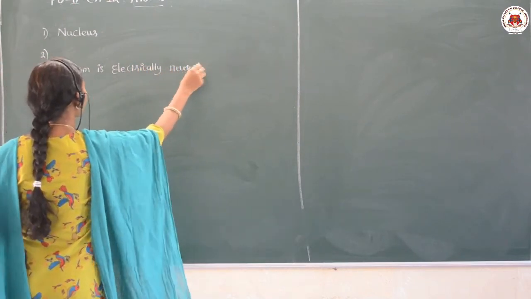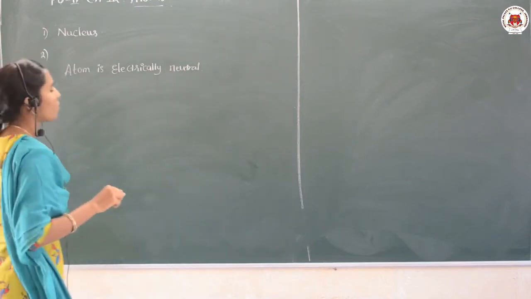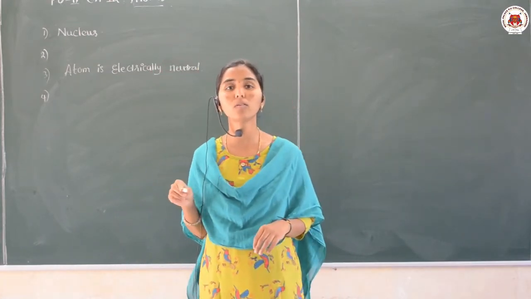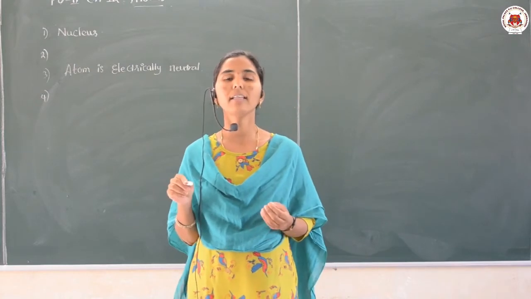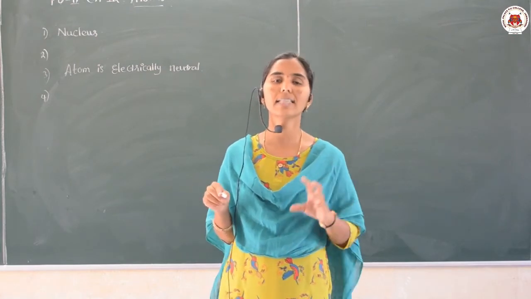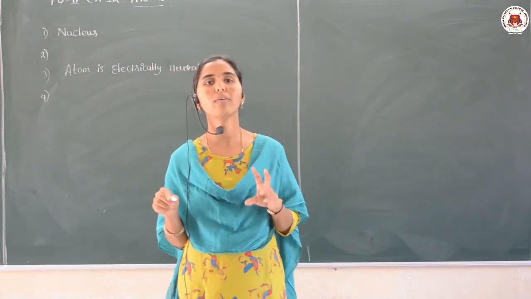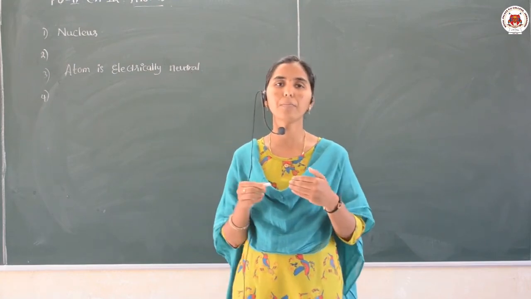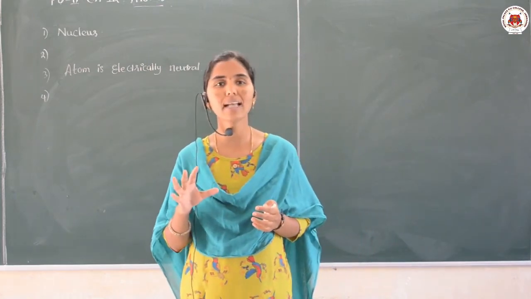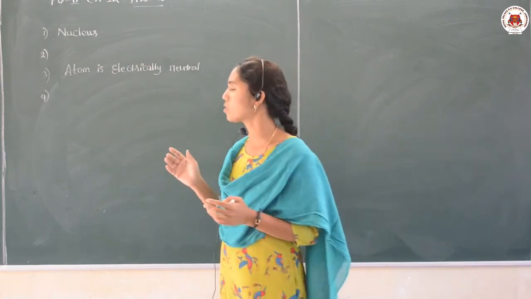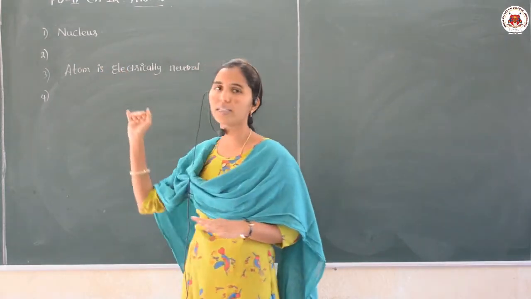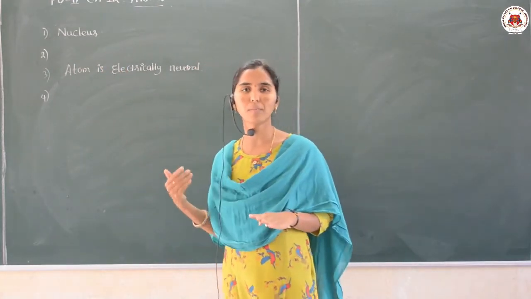And next he also gave that the electrons are revolving around the nucleus in different orbits, just like the planets revolve around the sun. So he compared it like that. Particularly, Rutherford gave that the nucleus has the positive charge and the electrons have the negative charge. Am I clear? So these are the four observations obtained from Rutherford's atomic model.